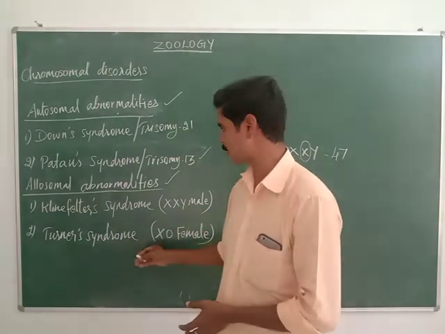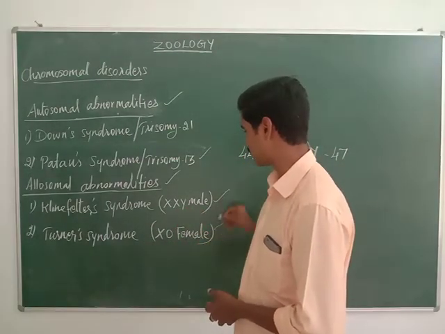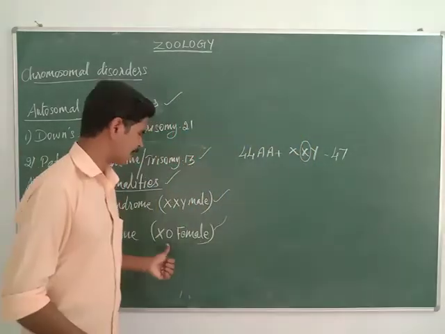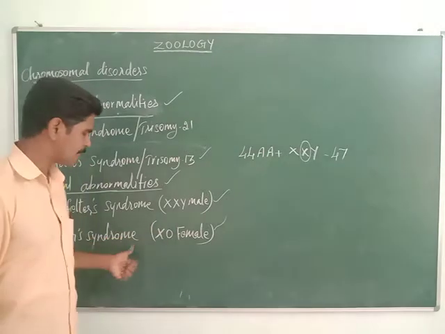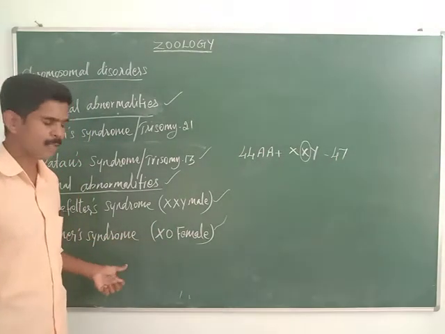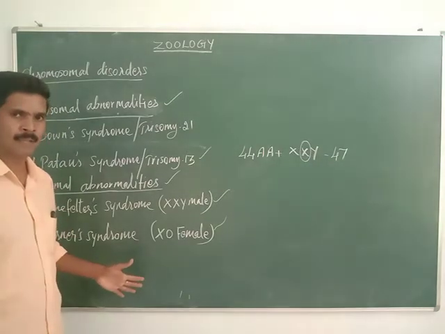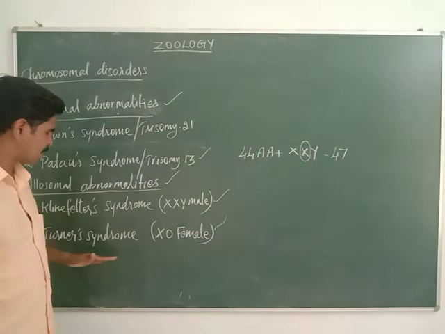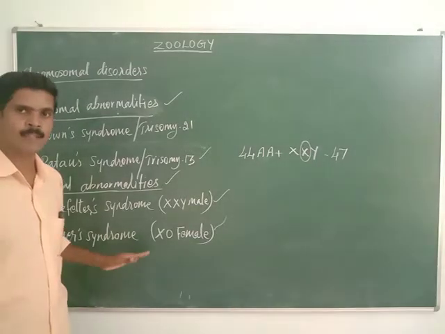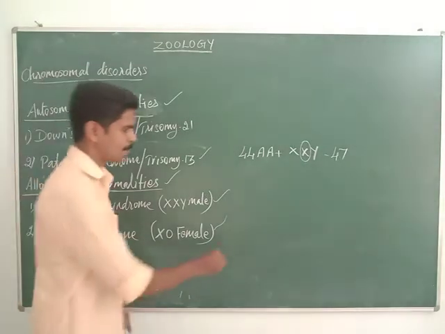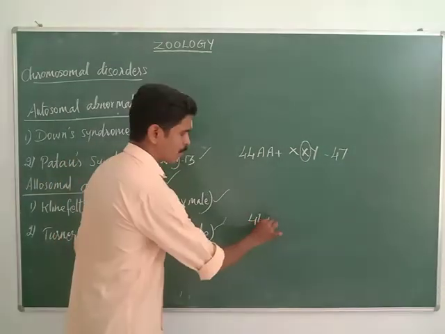Then the second disorder is Turner syndrome. This Turner syndrome is otherwise called XO female, because this disorder mostly affects females. Listen very carefully. The women affected with Turner syndrome get only 45 chromosomes instead of 46 chromosomes. So, 44 autosomes.